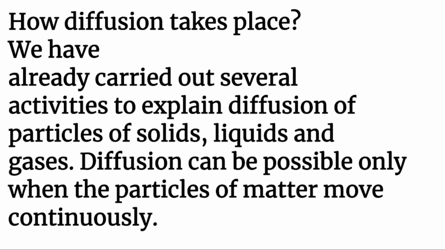So in the incense stick activity, the particles responsible for the scent move and enter the space between the air particles. The scent particles quickly spread across the room. Okay. So आपने ये अगरबत्ती की एक्टिविटी में आपने देखा है कि कैसे पार्टिकल्स जल से रूम में स्प्रेड हो जाते हैं. Okay, so particles of solids, liquids and gases can diffuse into liquids and gases.